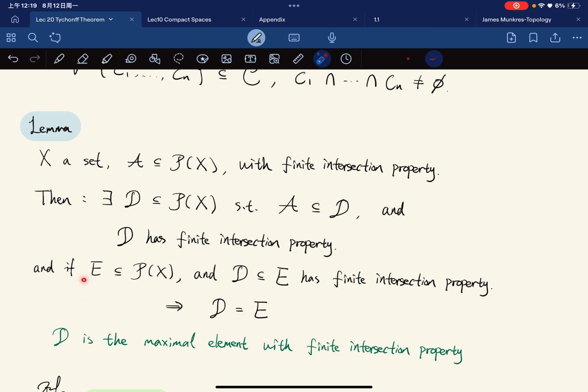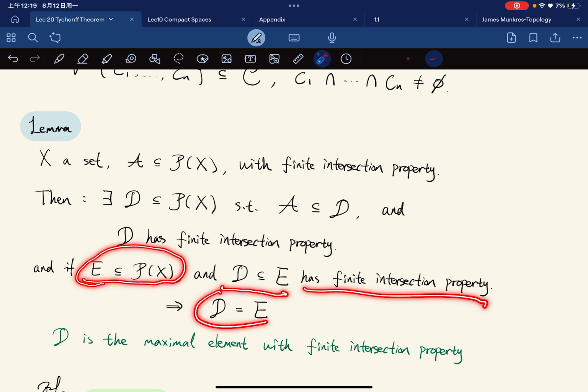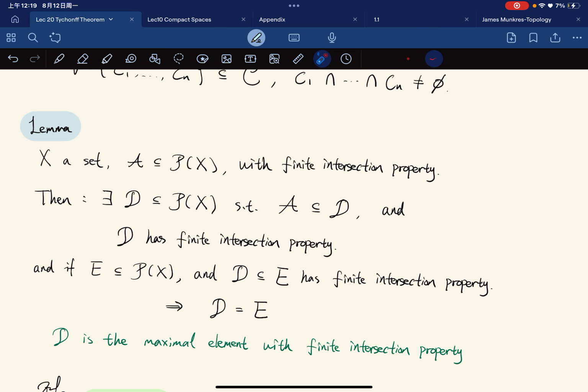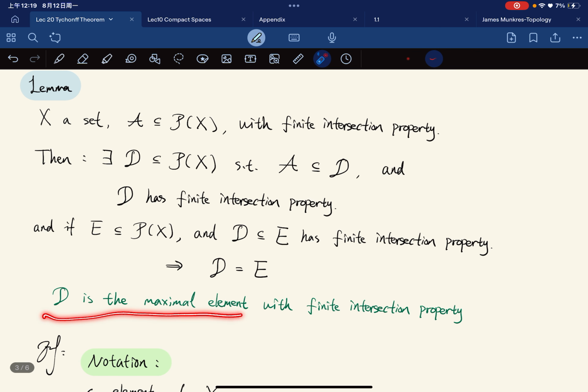Also, it is maximal: if E is another collection of subsets such that it contains D and also has the finite intersection property, then E must be equal to D. So we say D is a maximal element with the finite intersection property.